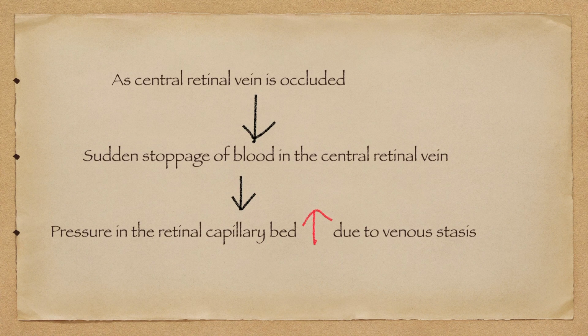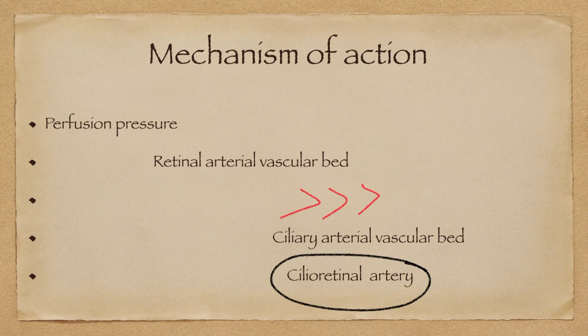As the central retinal vein is occluded due to a thrombus or embolus, there is sudden stoppage of blood in the central retinal vein, which leads to a sudden rise in the pressure in the retinal capillary bed. Normally, the perfusion pressure in the retinal arterial vascular bed is higher than in the ciliary arterial vascular bed, and consequently in the cilioretinal artery.